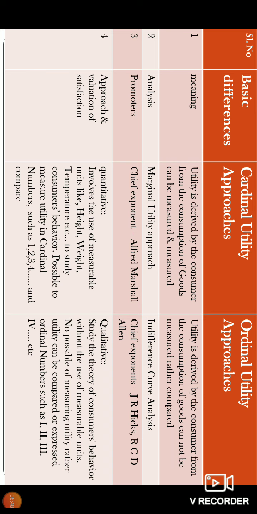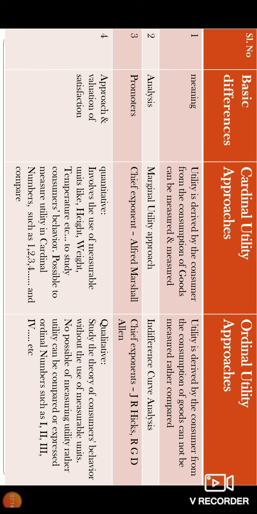Analysis. So it is studied under what? Cardinal utility is analyzed and studied in great detail under the marginal utility approach. In the next video we are going to see that. Marginal utility approach. Ordinal utility analysis is done in indifference curve analysis, as we have just seen.